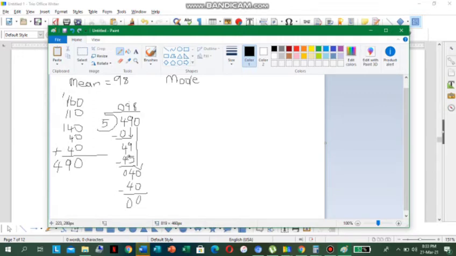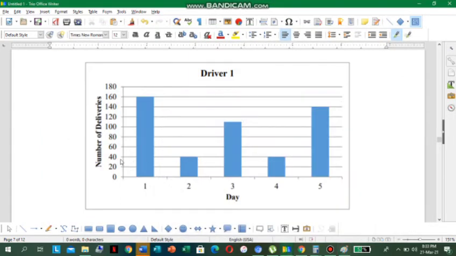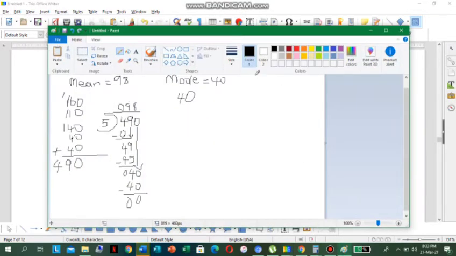So if you say 40, then you are correct. So 40 occurs the most. So we write 40. So mode equal 40. Let's go back to the diagram. See, 40 because 40 for day 2, 40 for day 4. So it occurs the most. All right. So they want us to find now the median.